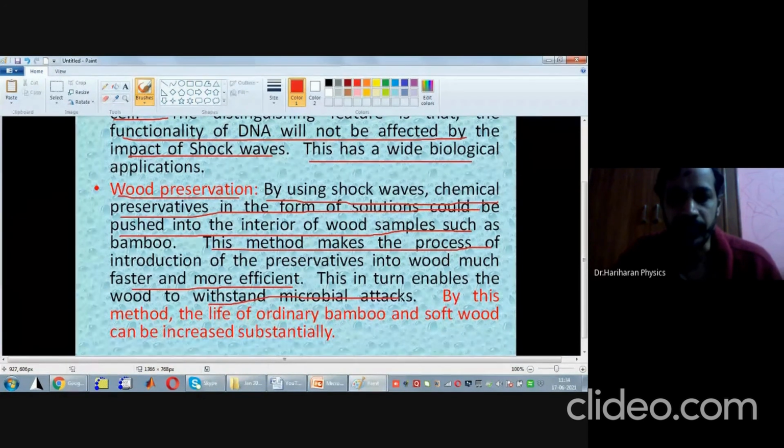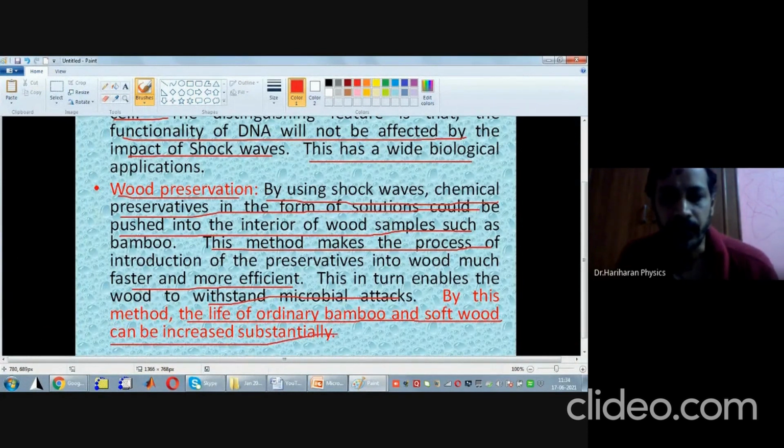So by this method, what is the advantage? The lifetime of ordinary bamboo and softwood can be increased substantially. So what is the key? By using shock waves, you can suddenly push these chemical preservatives inside the wood and hence increase the quality of the wood and also its lifetime by a few years. This is the second application.